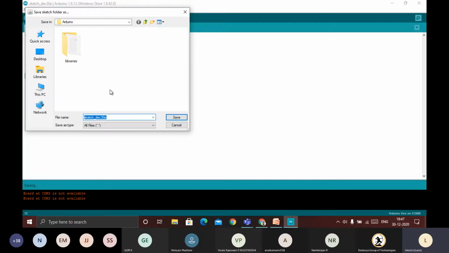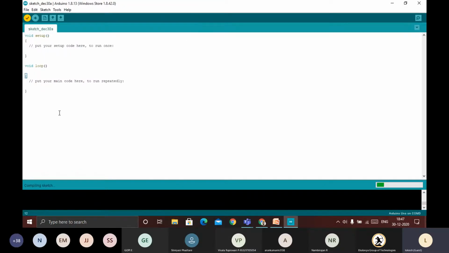Okay, so now we need to save the program. Save. Click on that one. You can see here compiling sketch in the status bar, in this green color. Whatever sketch we have, that is going to be compiled. Sketch uses 444 bytes of the program storage space. So that is the maximum we are able to use. These are the globals. Okay, so done compiling. There are no errors.